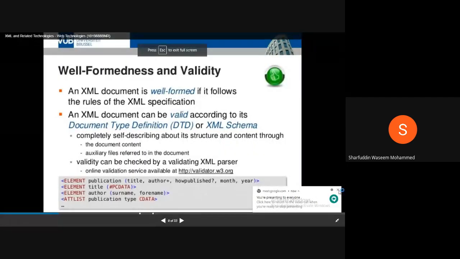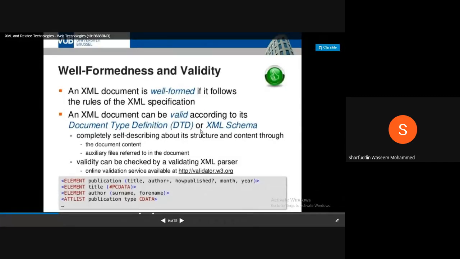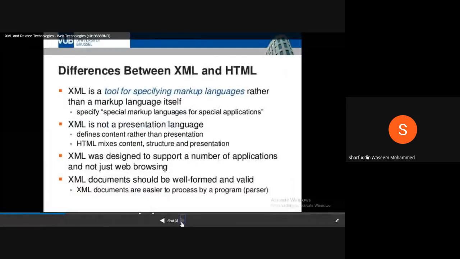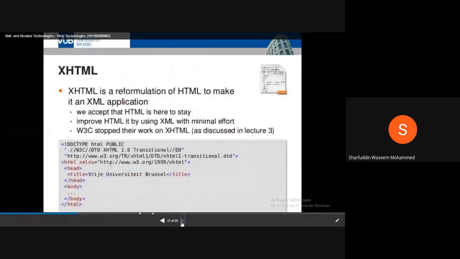I will send you this PPT. You can refer to this. The difference between XML and HTML has been covered already.